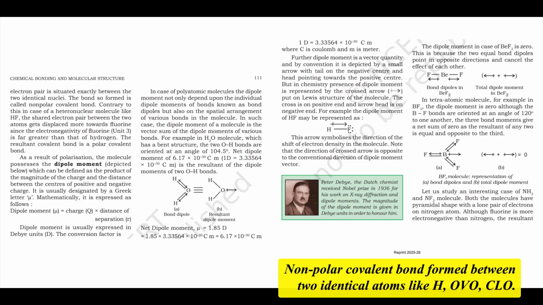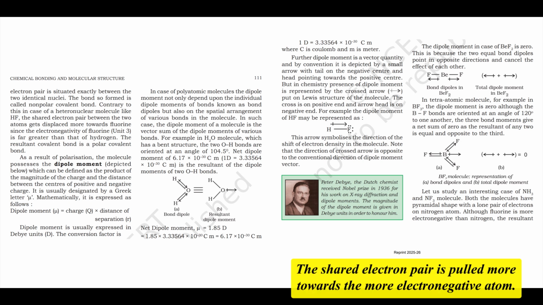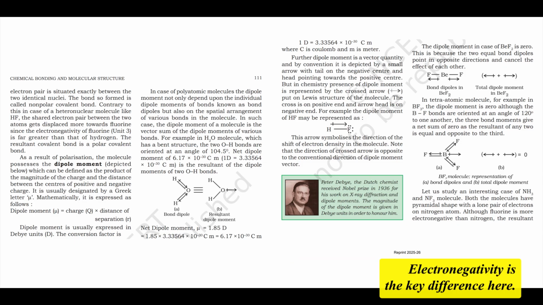Non-polar covalent bond: formed between two identical atoms like H2, O2, Cl2. The shared electron pair is attracted equally by both nuclei and resides exactly midway between them. There's no permanent charge separation. Polar covalent bond: formed between two different atoms with different electronegativities like HF, HCl, CO. The shared electron pair is pulled more towards the more electronegative atom. Electronegativity is the key difference here.